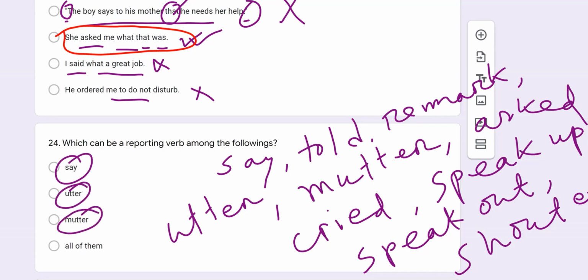So we can say that all the verbs we used above are correct. So all of them will be the correct answer here.